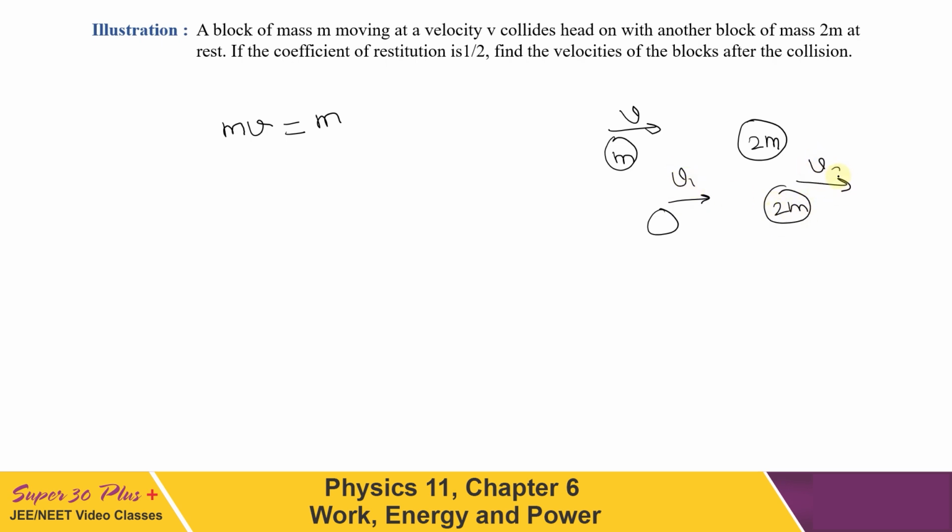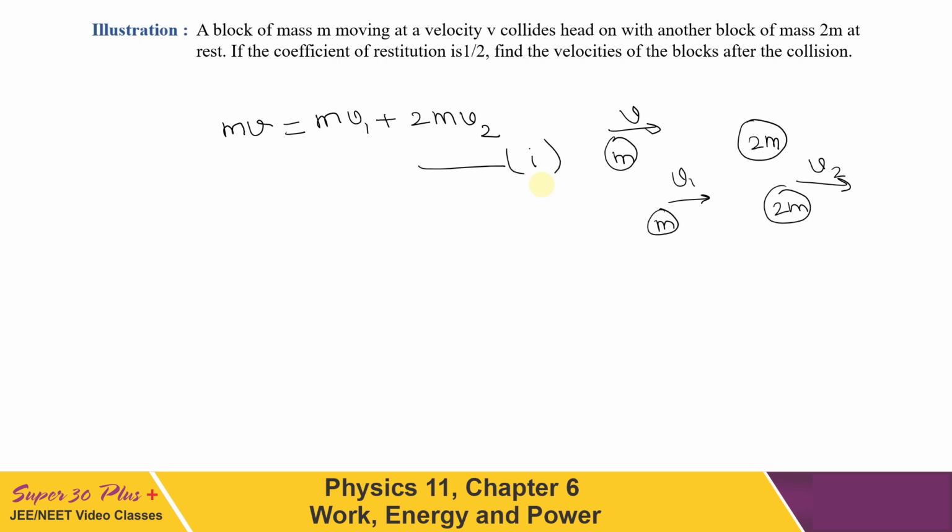So I have considered these directions for velocities of mass m and 2m after the collision. Now if we write momentum conservation, it will be mv = mv1 + 2mv2. This is our equation number 1, which is momentum conservation.